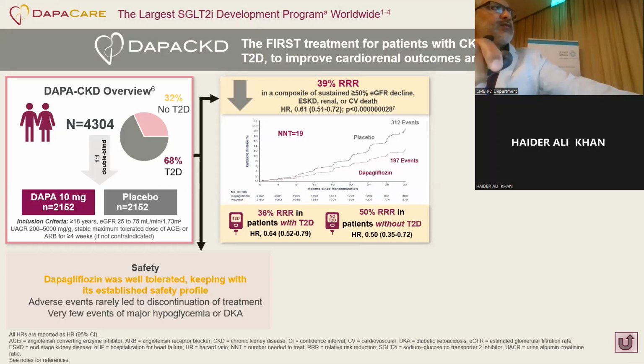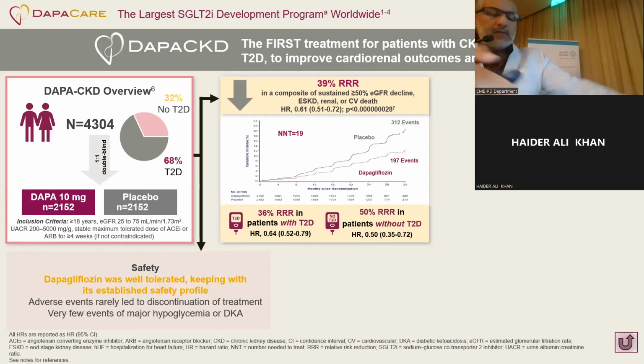These are renal endpoints and cardiovascular death. Also, non-diabetic patients showed a significant reduction of renal endpoint and cardiovascular death in end-stage renal disease. This significant effect was shown in both diabetic and non-diabetic populations.